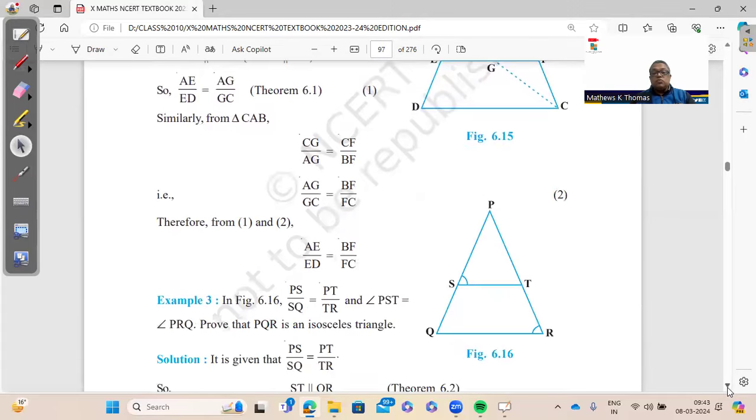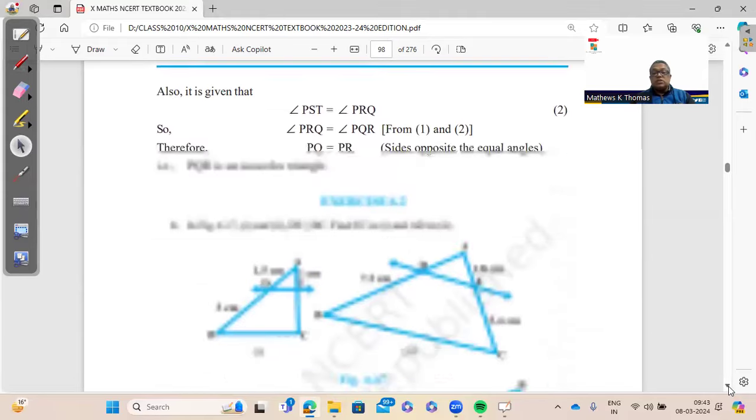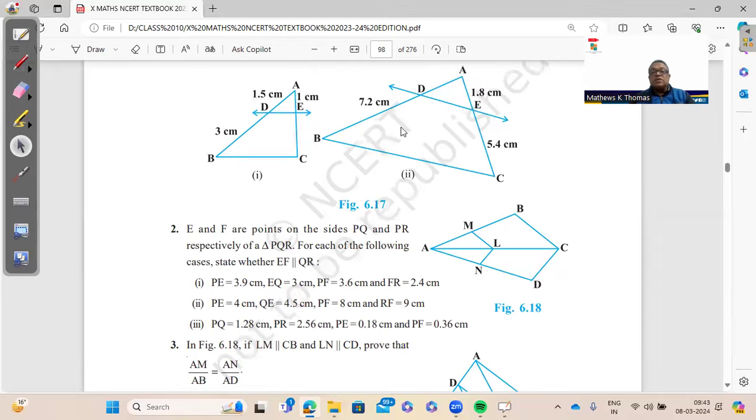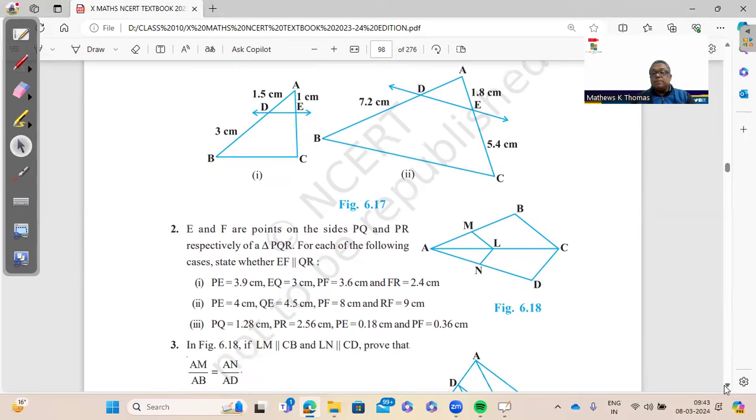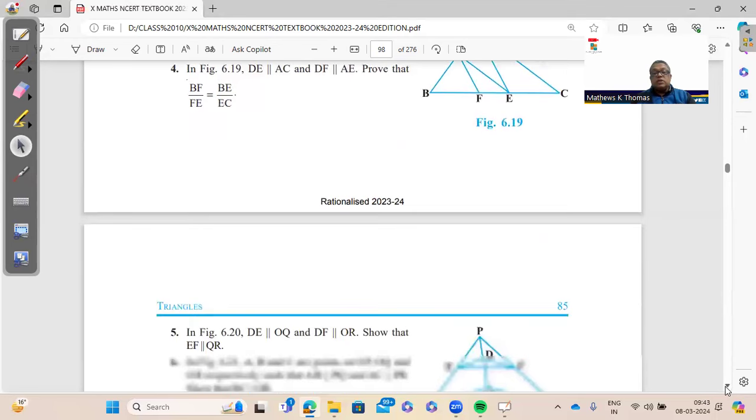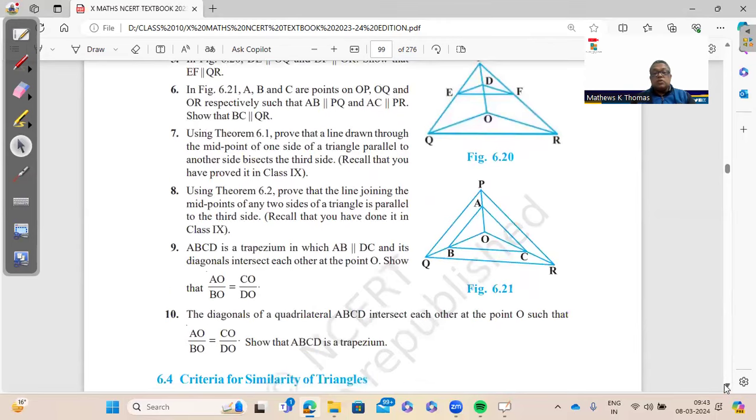Then we come to the questions of this. The second exercise has some basic questions on using BPT and converse of BPT. So question 1 and 2, kindly do that thoroughly. And as far as the questions are concerned here, you have all the questions based on BPT and the converse of BPT.